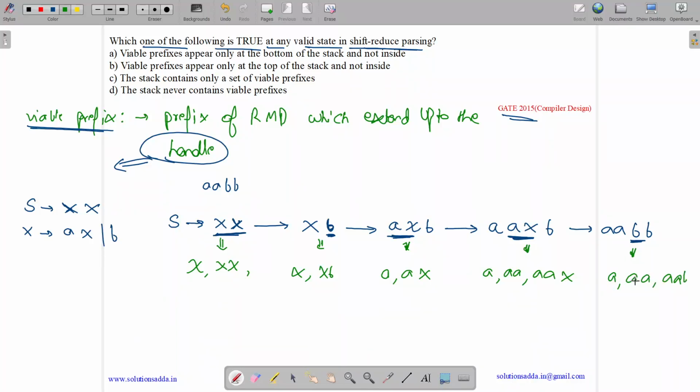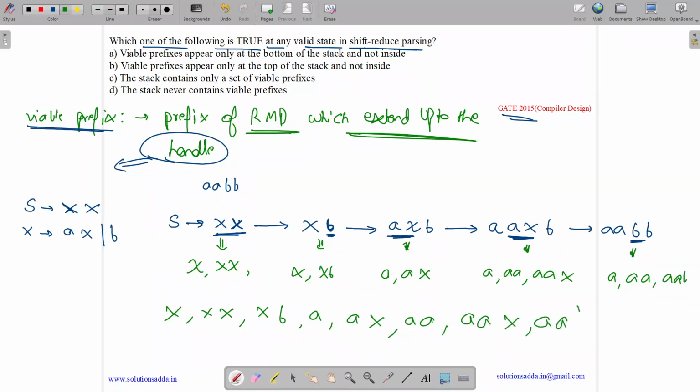Now, what is a viable prefix? A viable prefix is nothing but a prefix of a rightmost derivation which extends up to the handle. So let's combine all of them. You will get X, XX, XB, A, AX, AA, AAX and AAB. All of them are viable prefixes.